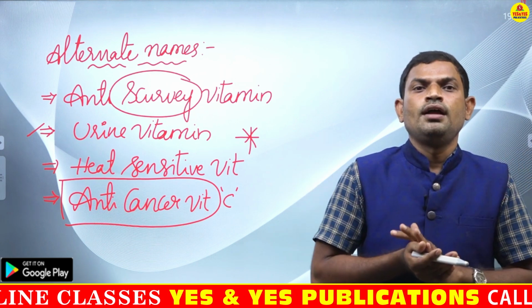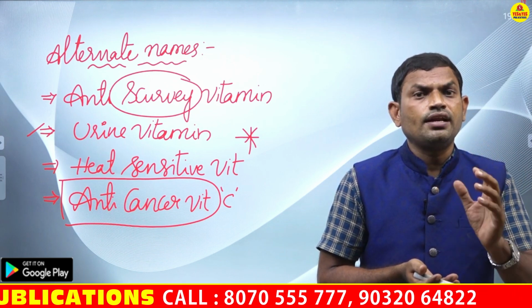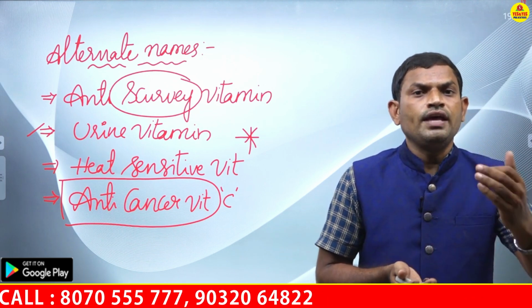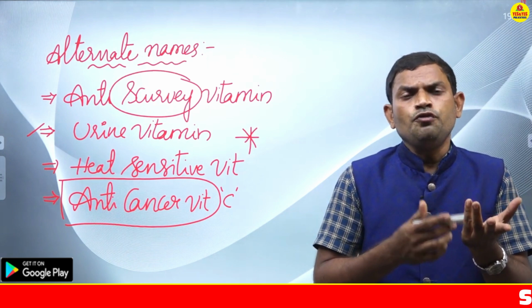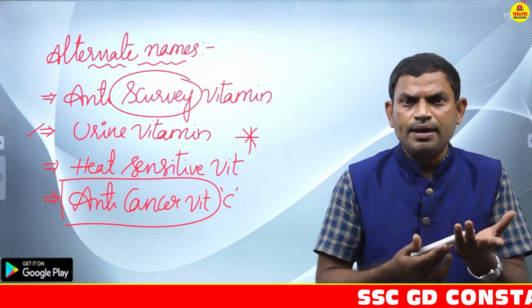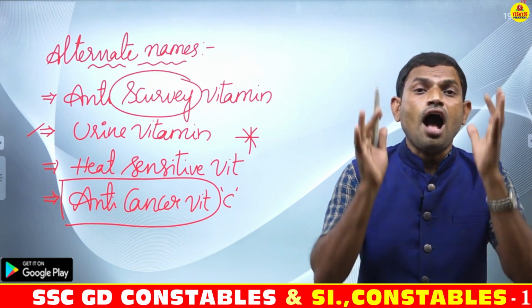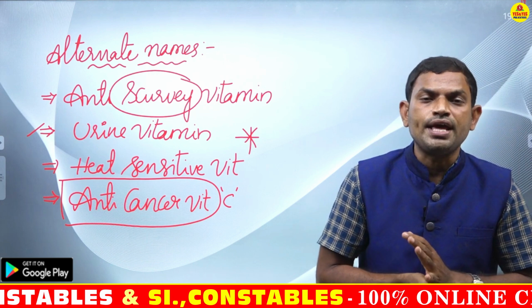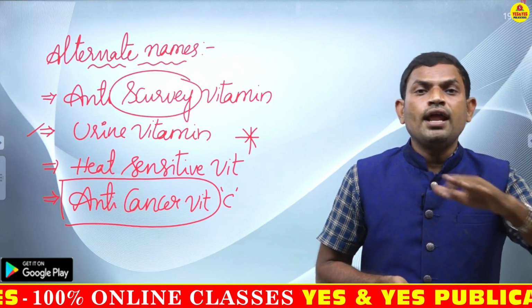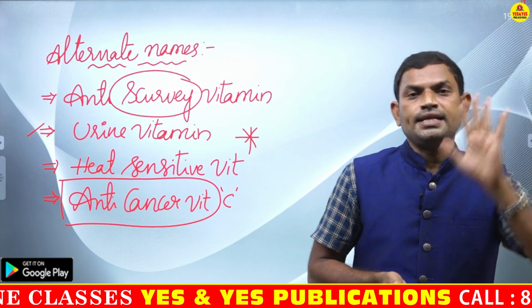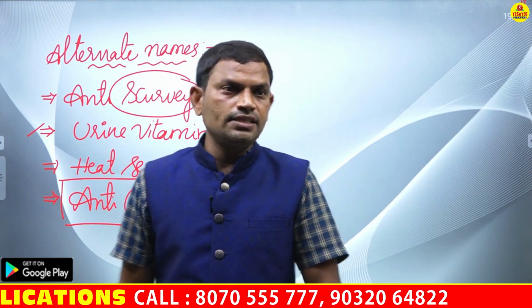Yes, no doubt. But generally the B complex vitamins are excreted only if you take them. In our regular diet we may have tomatoes or tamarind or any citrus species, so a high quantity of vitamin C is continuously supplied to the body. Whenever you excrete urine, vitamin C is present in that. That's why vitamin C is called urine vitamin, right?